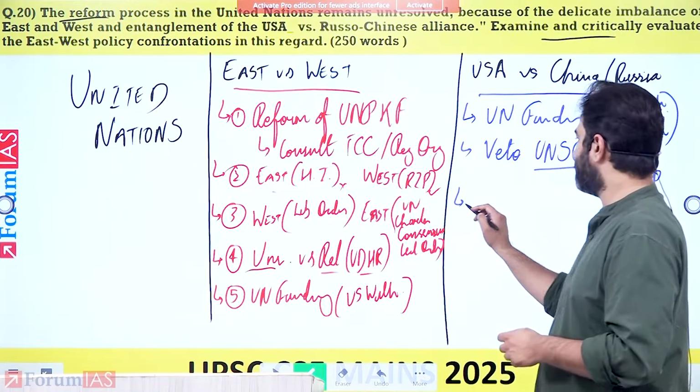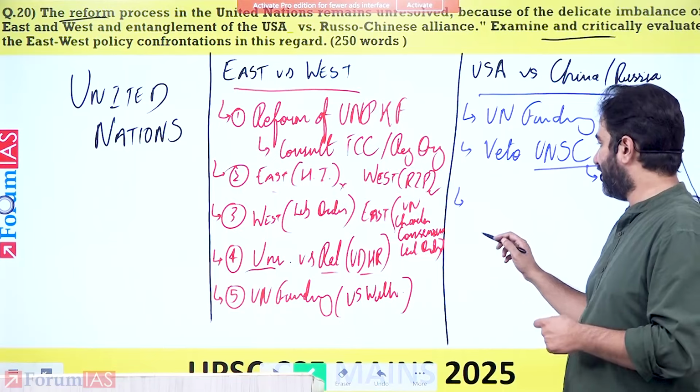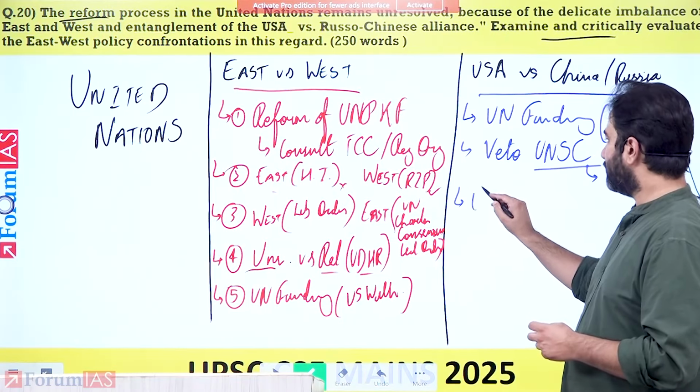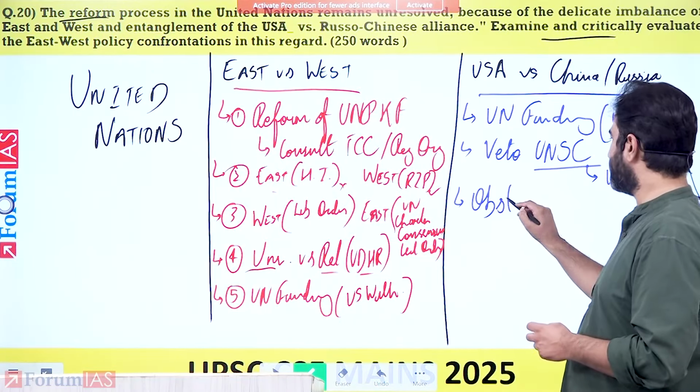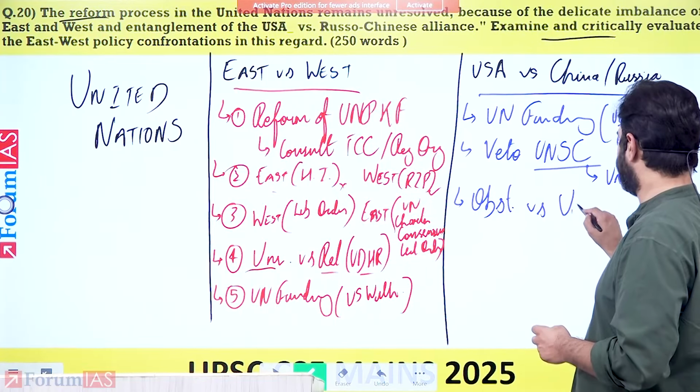Another problem that happens between the US and the Russia-China alliance is over the debate on obstructionism versus unilateralism.